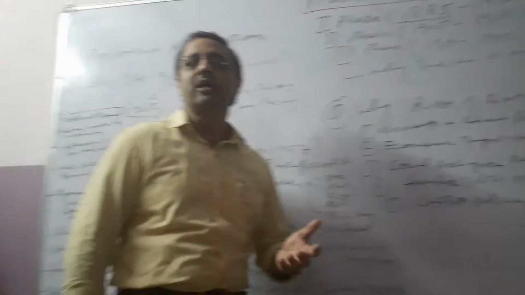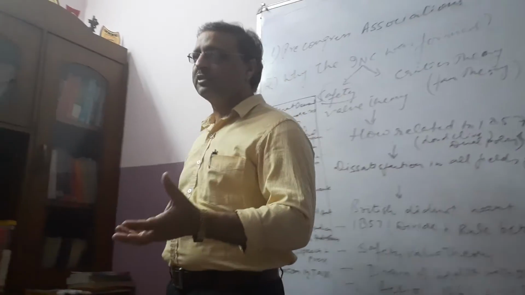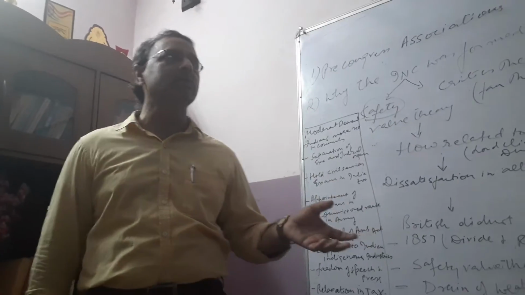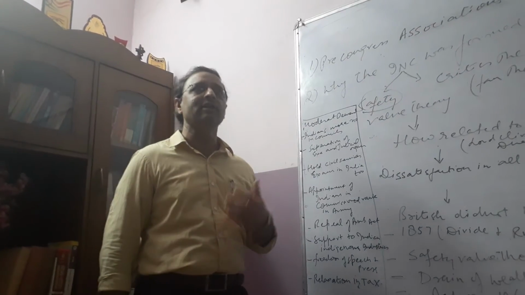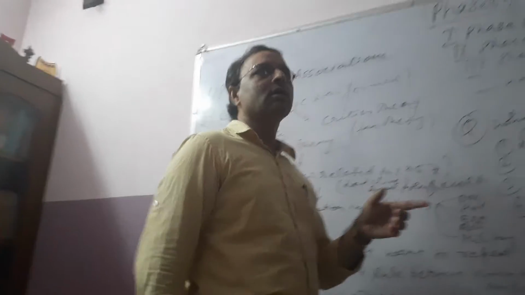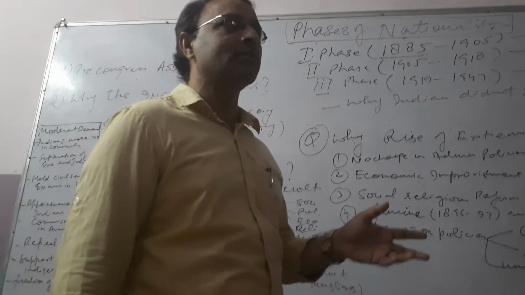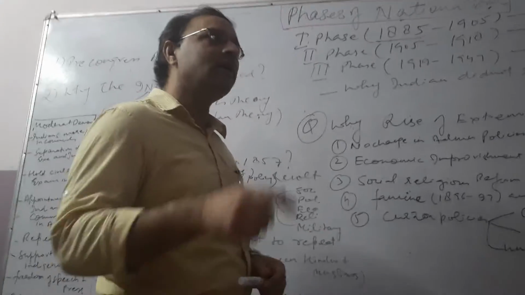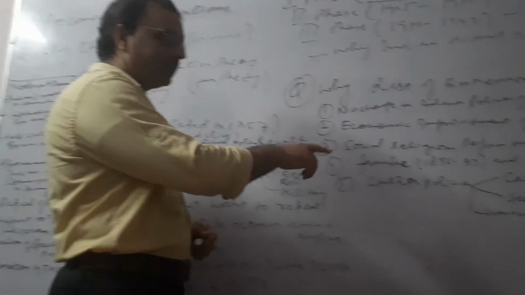The British soldiers, on the plea of searching for plague patients, used to enter the houses and misbehave with the women and the old people, and that's why the Chaprekar brothers in Maharashtra killed the plague commissioner, Mr. Rand. Mr. Rand was killed by the Chaprekar brothers because of the plague.